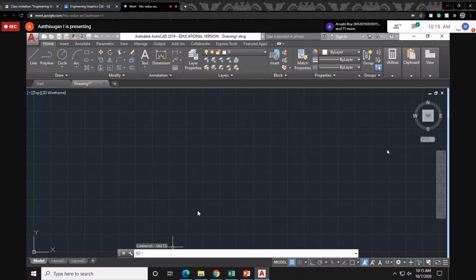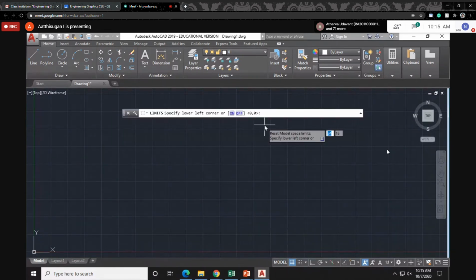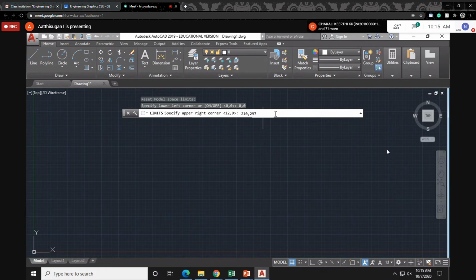Then limits. If you're taking the paper size, you can take an A4 sheet. I'm taking the left corner as 0, 0 and the upper right corner as 210, 297. You can take it either as portrait paper or landscape mode. Then remember zoom all.